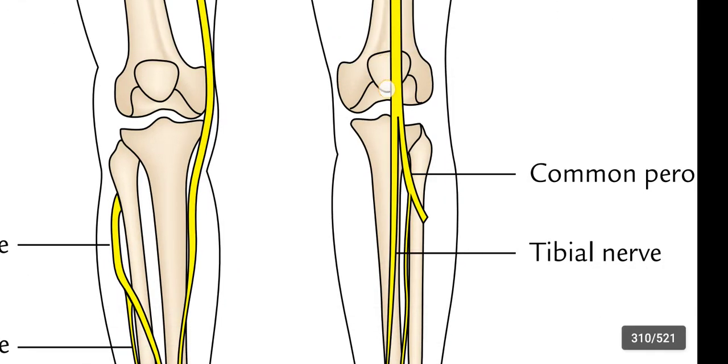This is the sciatic nerve. It divides into the tibial and the common peroneal nerve. This tibial goes in the medial side and this common peroneal nerve in the lateral side.